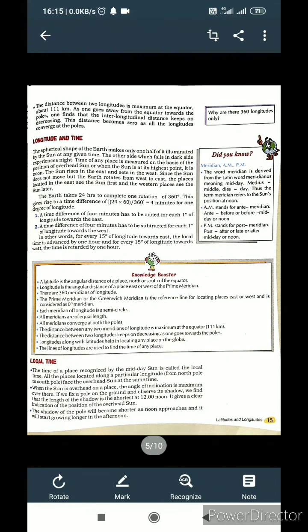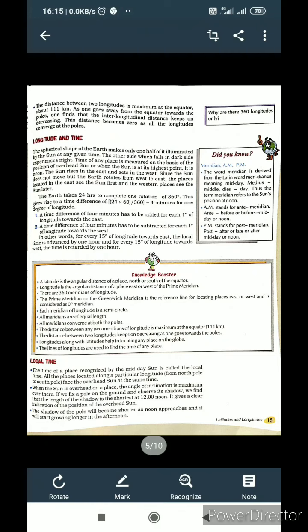Now student, the distance between two longitudes is maximum at the equator, about 111 kilometers. As one goes away from the equator toward the poles, one finds that the distance between longitudes keeps on decreasing. The distance becomes zero as all the longitudes converge at a pole. Now student, I am going to teach longitude and time. It means we have to study about longitude and time.